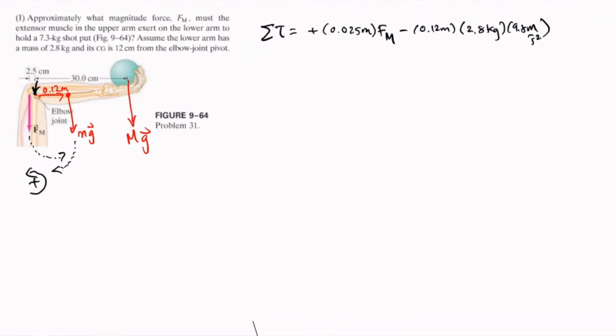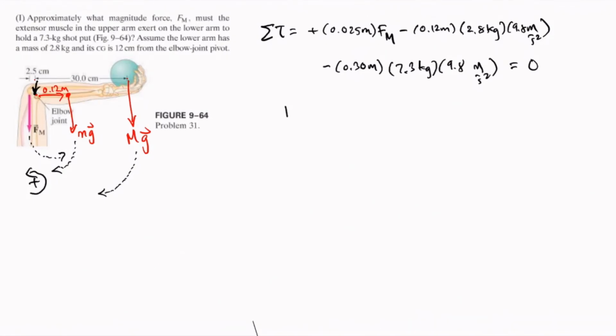Finally, we have the weight of the shot put, and this weight also causes a clockwise rotation with respect to the axis of rotation. This also produces a negative torque, and this weight is 30 centimeters from the elbow joint. So we have 0.30 meters times 7.3 kilograms times 9.8 meters per second squared. And all of that is equal to 0.